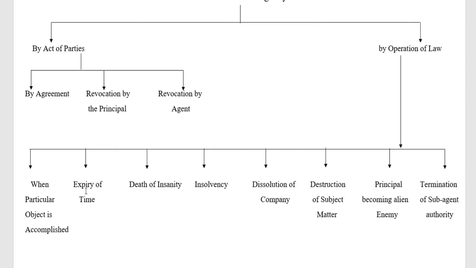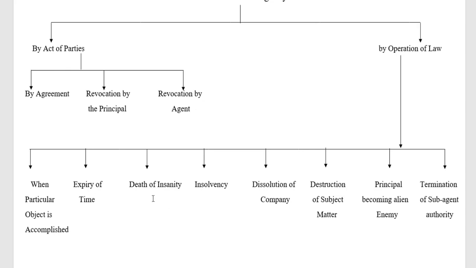Suppose a principal makes a contract with the agent to supply goods to a third party for a period of one year, twelve months, or ten months. After the expiry of that time, the contract of agency will be terminated. So either by completion or accomplishment of the object, or by expiry of time, the agency may be terminated.